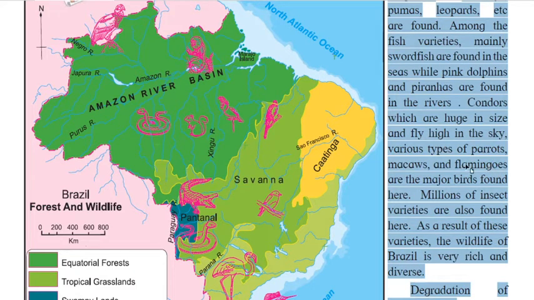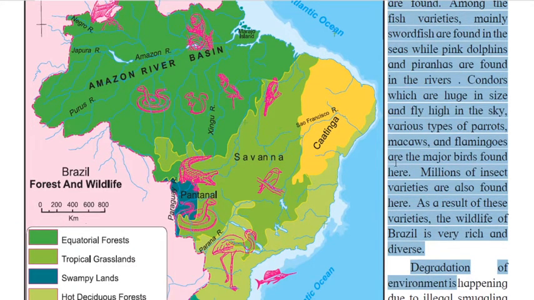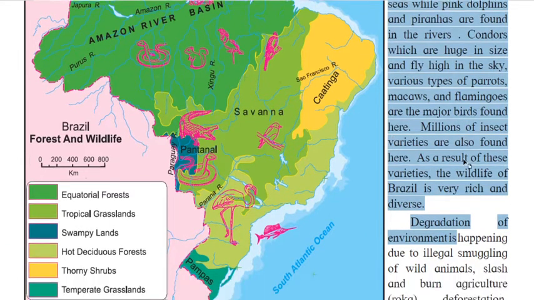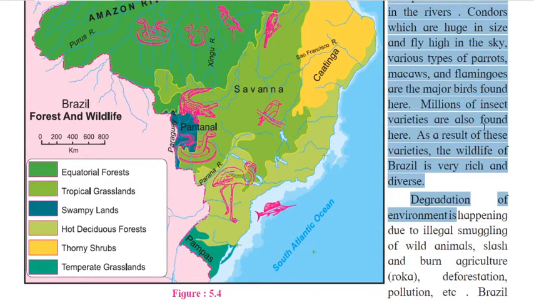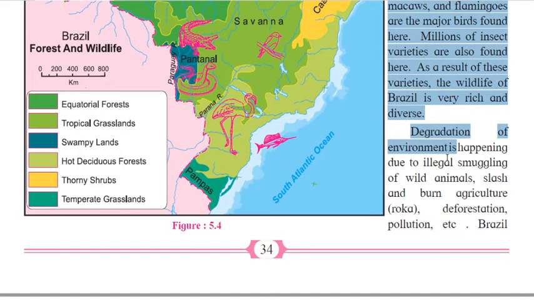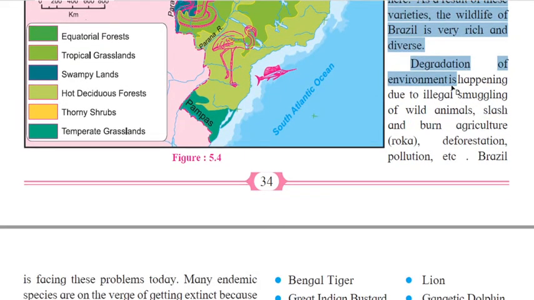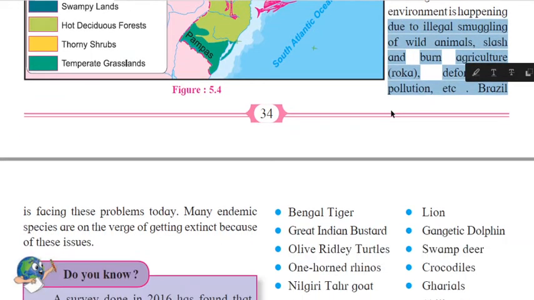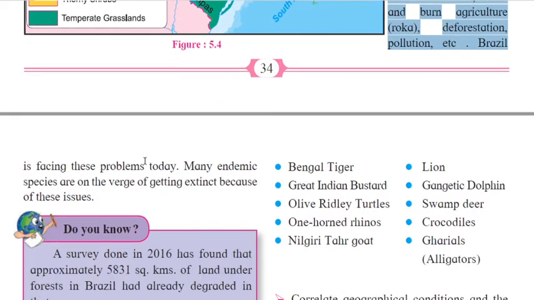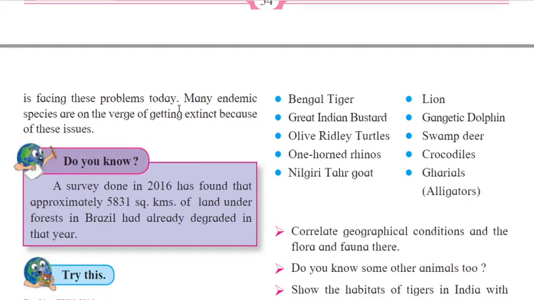Various types of parrots, macaws, and flamingos are the major birds found here. Millions of insect varieties are also found here. As a result of these varieties, the wildlife of Brazil is very rich and diverse. But degradation of the environment is happening due to the illegal smuggling of wild animals, slash-and-burn agriculture, deforestation, population growth, etc. Brazil is facing these problems today. Many endemic species are on the verge of becoming extinct because of this issue.